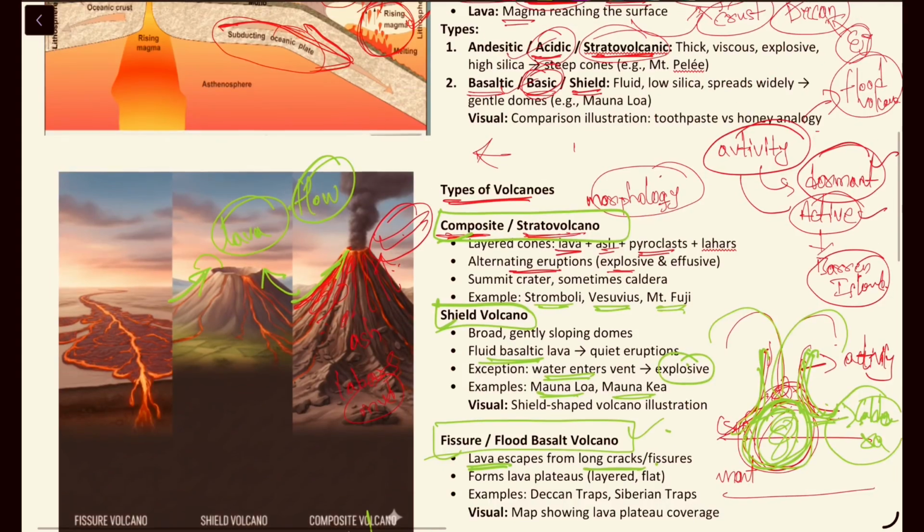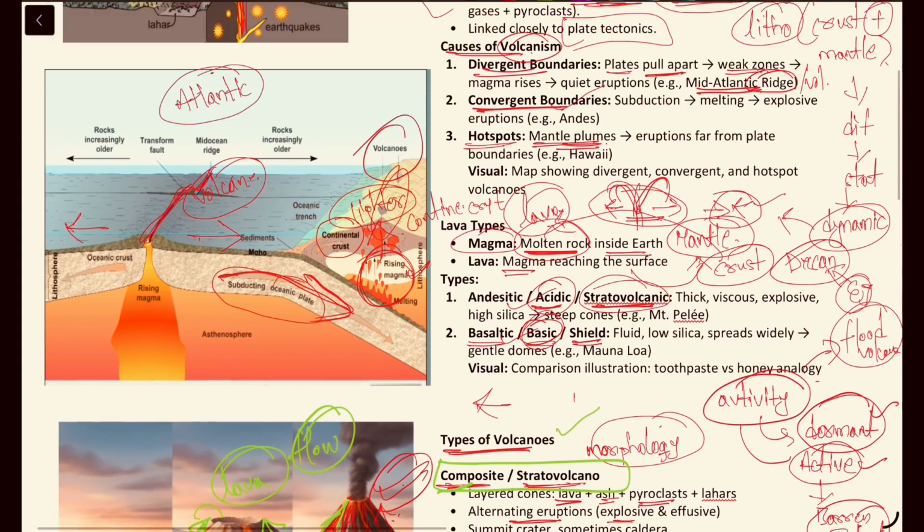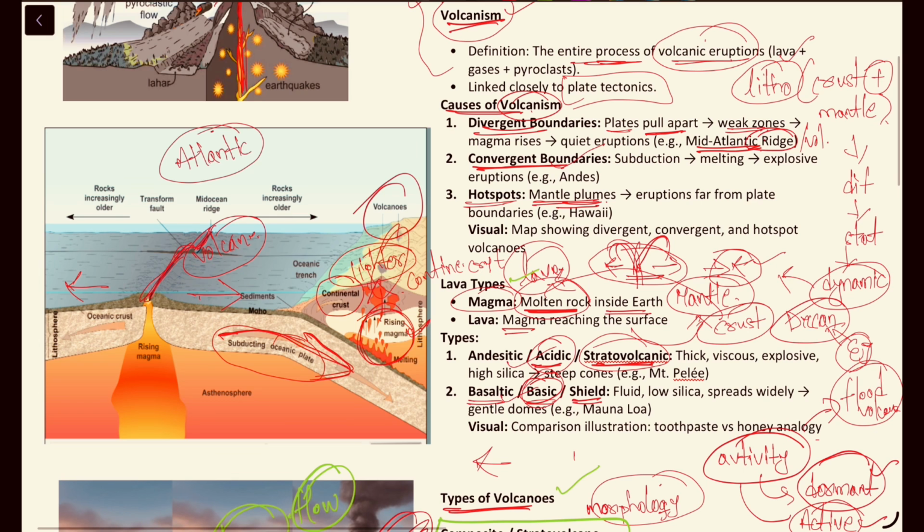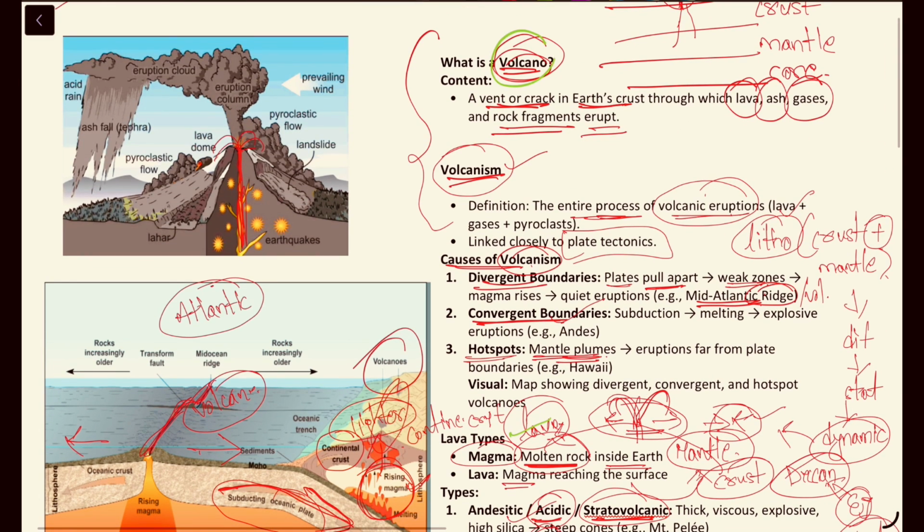So this is regarding the different types of volcanoes, the different types of lava, what a volcano is and the meaning of volcanism. Thank you.